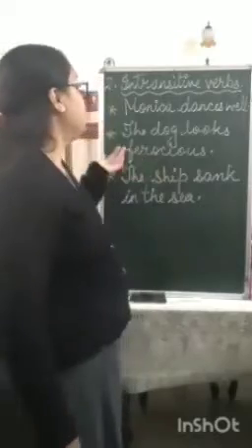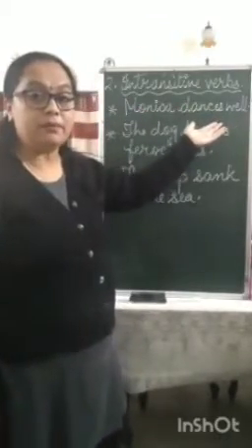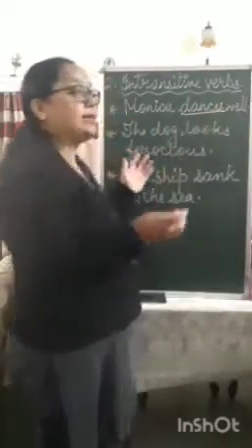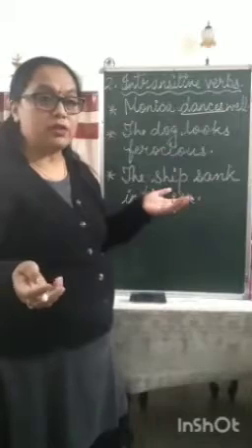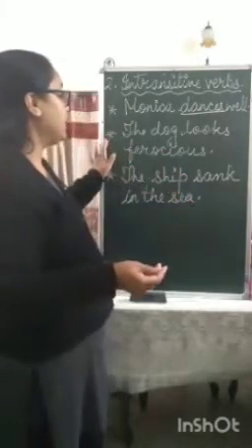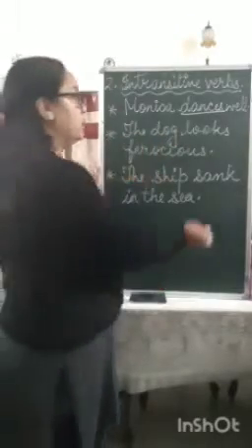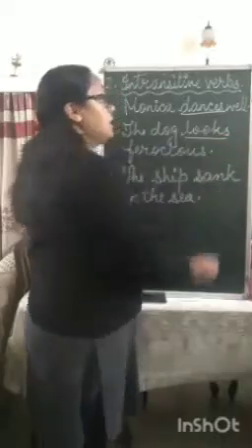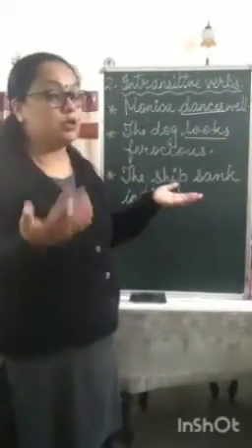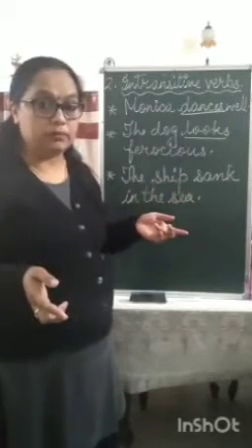Let's see a few examples. First one, Monica dances well. What is the verb here? Dances. Okay. Now when we say Monica dances well, we do not ask the question what. Similarly, the second sentence, the dog looks ferocious. What is the verb here? Looks. Yes, we can ask how does the dog look? Then we say the dog looks ferocious. But we're not asking what does the dog look.